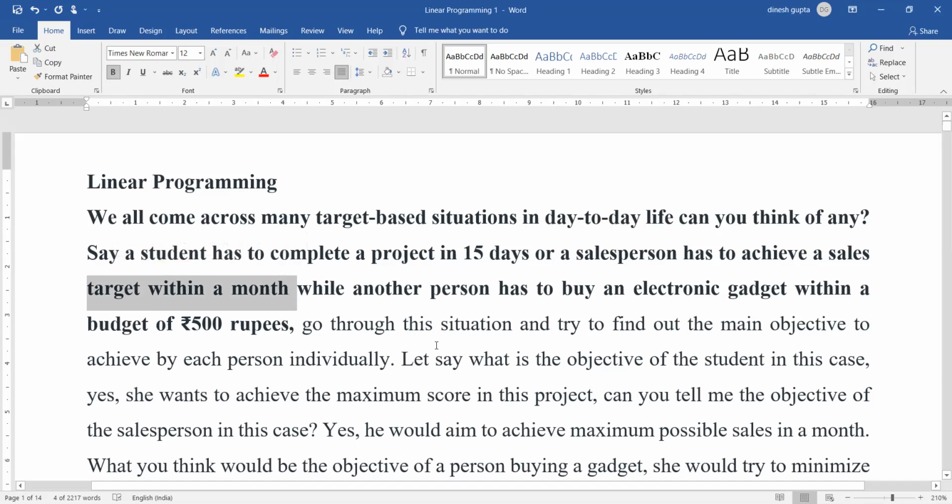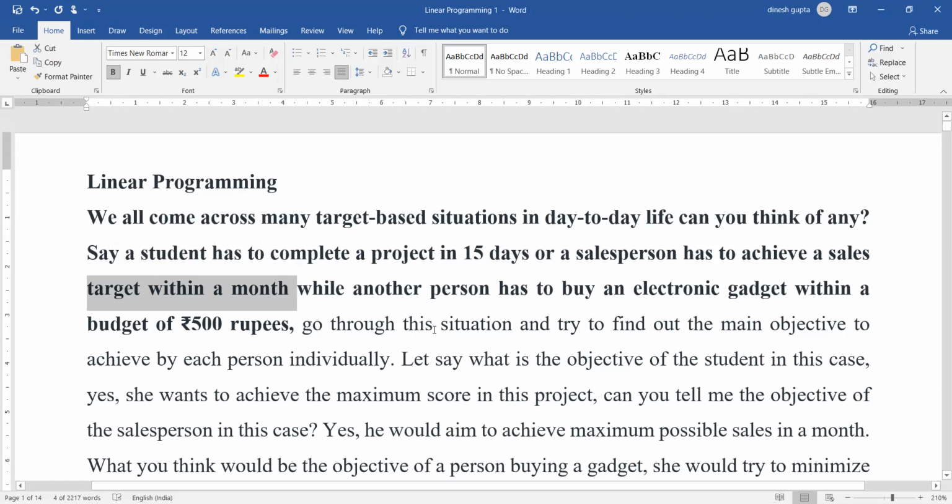So these are some of the day-to-day target based situations that you get both in business and in real life, and you are restricted by the availability of the resources.